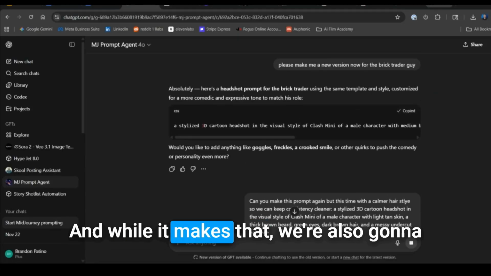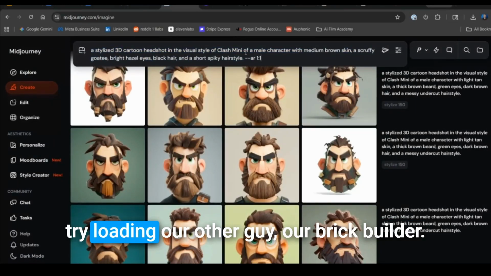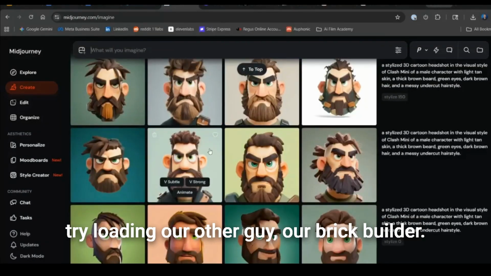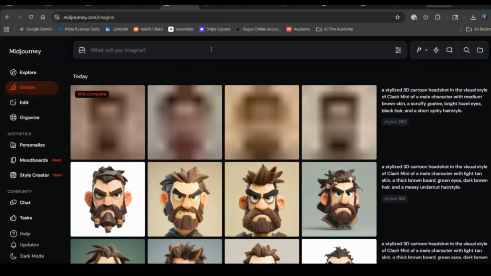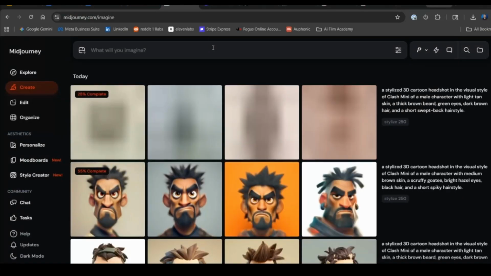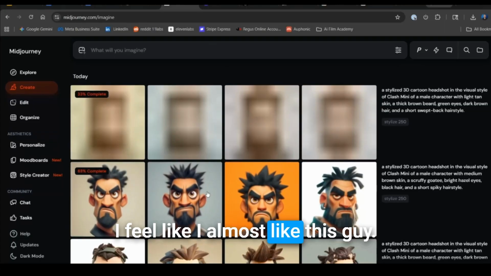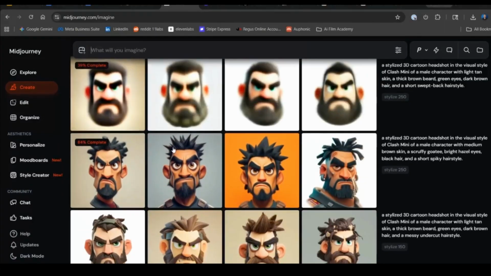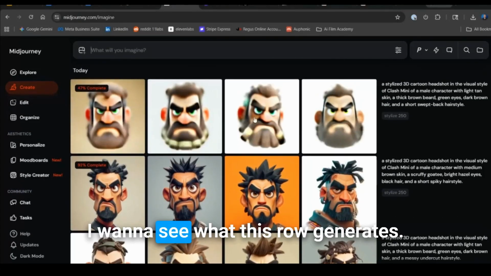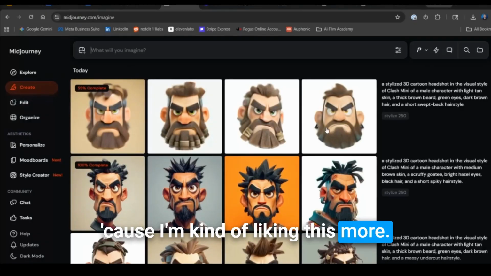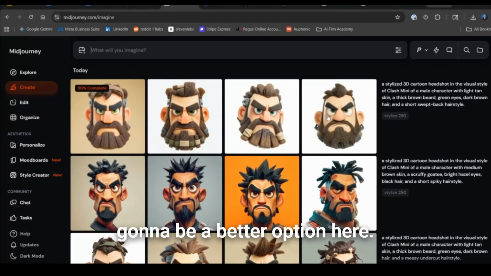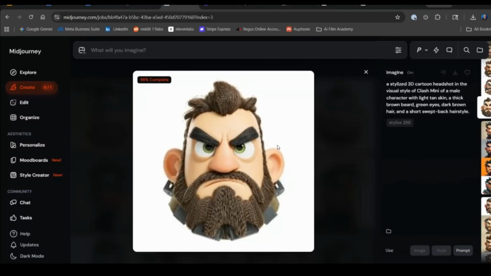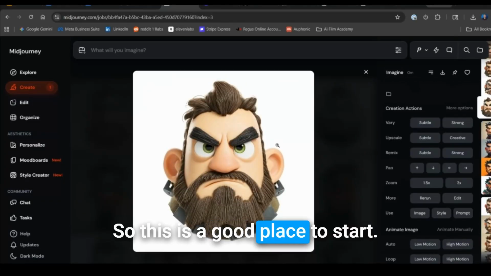Cool. And while it makes that, we're also going to try loading our other guy, our brick builder. Come back here, copy, paste. I feel like I almost like this guy more for the lumberjack. Ooh, okay. I want to see what this row generates because I'm kind of liking this more. I'm thinking this far right is probably going to be a better option here. So this is a good place to start.